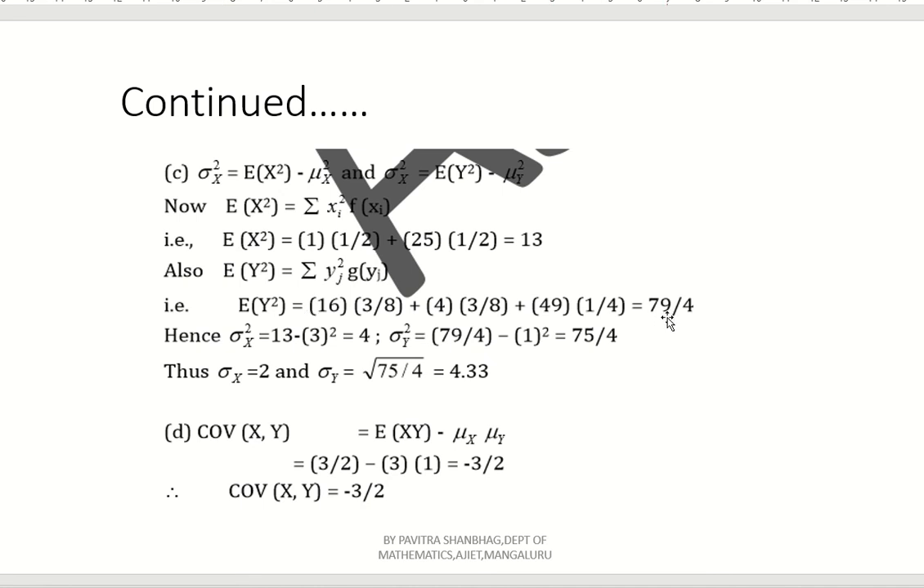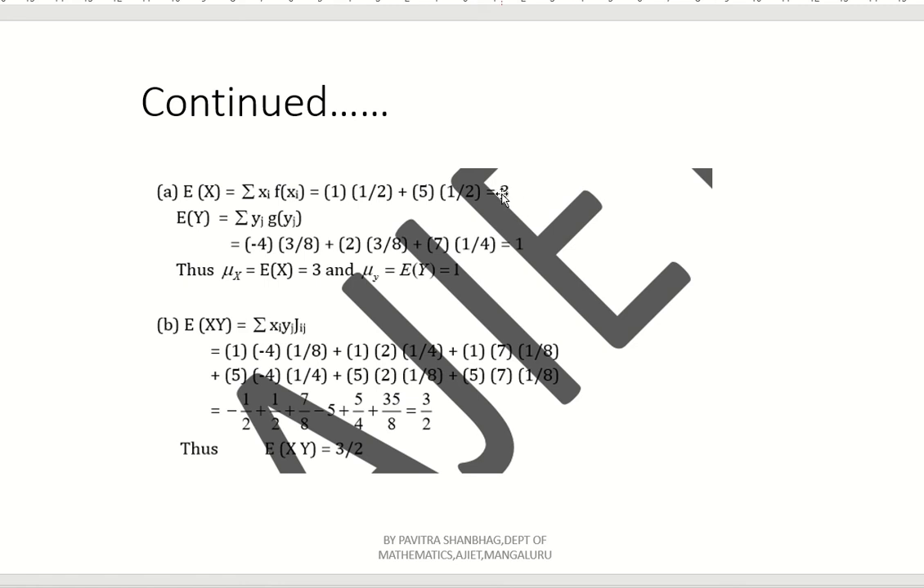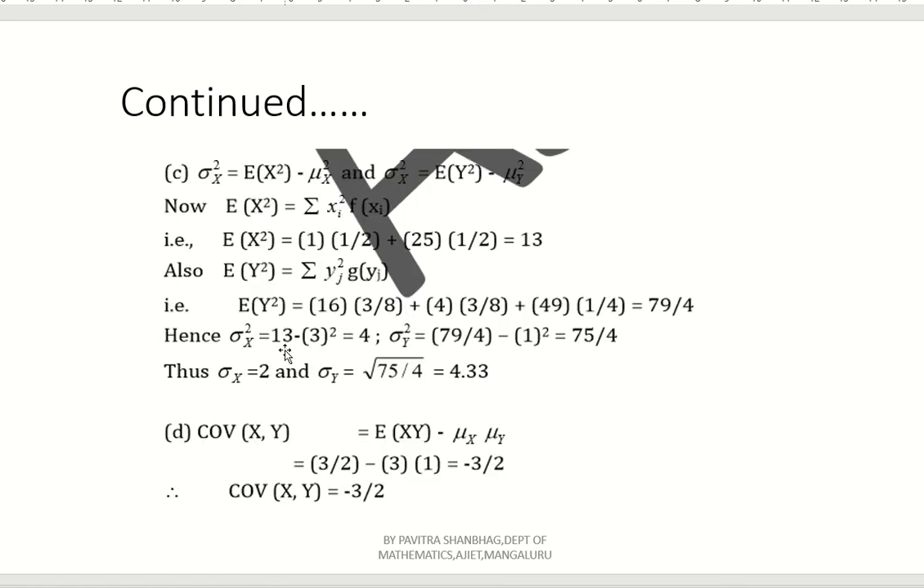Now compute sigma x square and sigma y square. What is sigma x square? Sigma x square is nothing but E of x square minus mu x whole square. E of x square is 13, minus mu x or E of x, which we found already is 3, and mu y is 1. So replace back here: 13 minus 3 whole square, 13 minus 9. That is 4.